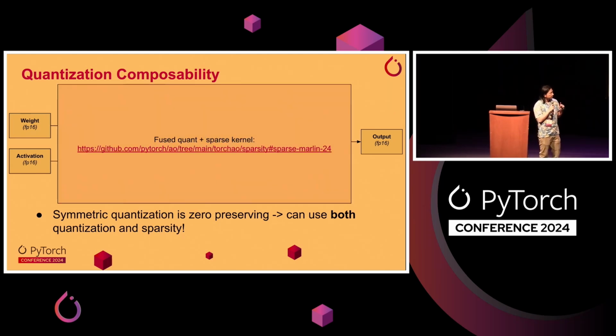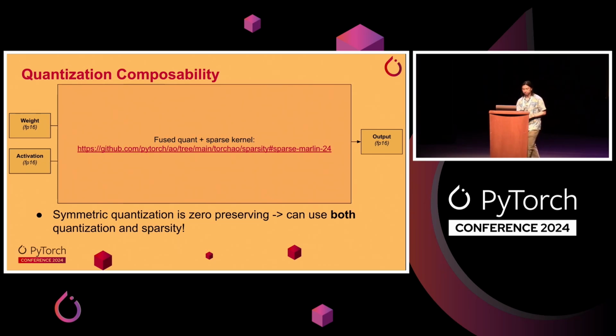There's another bit to this, which is that because of limited support, we can't quite fuse and create a giant fused kernel like we do for quantization. So instead, there's been a lot of work and research done into fast sparse quantized kernels that are basically just a generic CUDA kernel that does quantization and sparsity all at once. And we've integrated this kernel into torchao for you guys to try. It's an int4 weight-only kernel, mostly for LLMs, but this is really interesting, and I think this is kind of where the future of this kind of work is going.